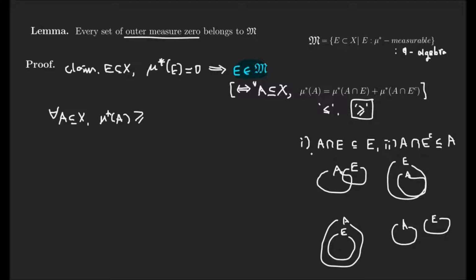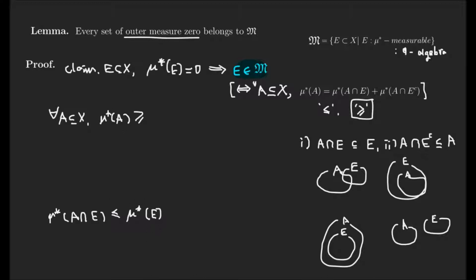So by using this property, we can deduce some conditions about the outer measure. The first condition: because these relations are satisfied, we can say mu star of A intersection E is smaller than mu star E. This is a property of the outer measure, okay?